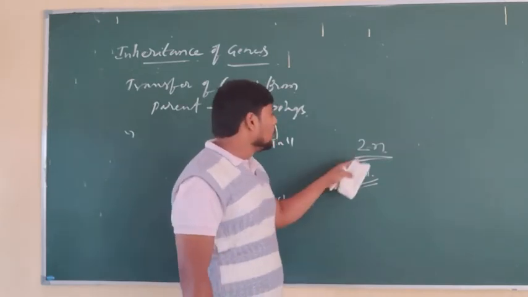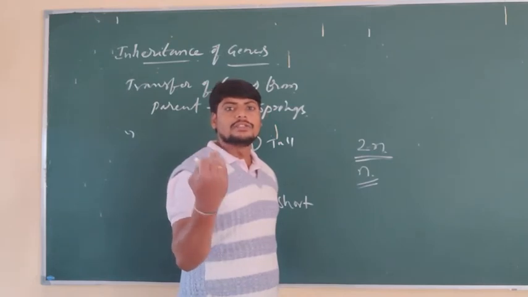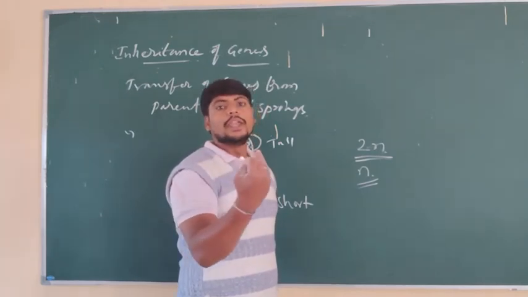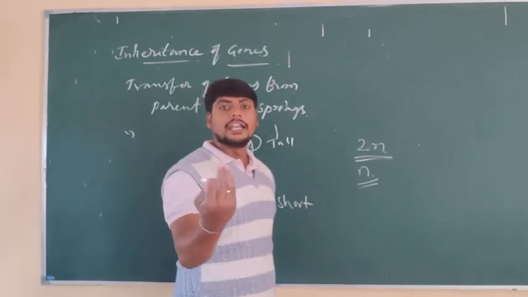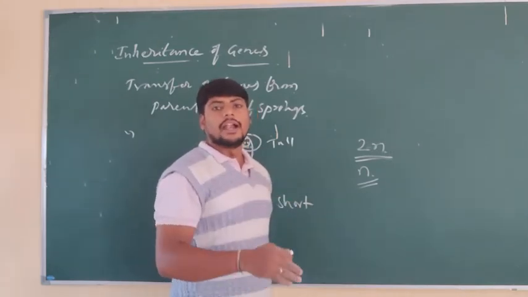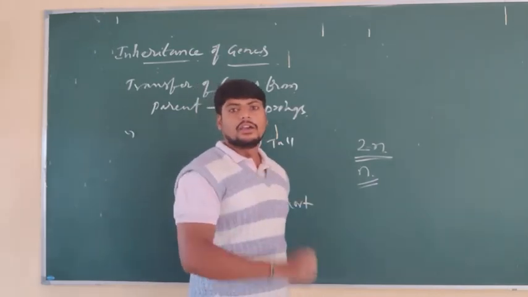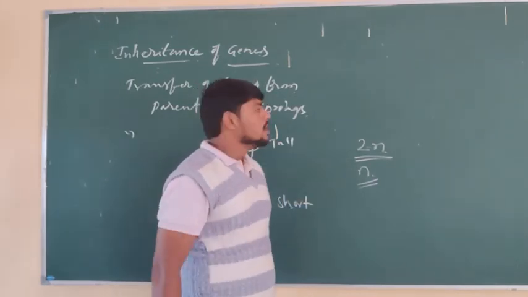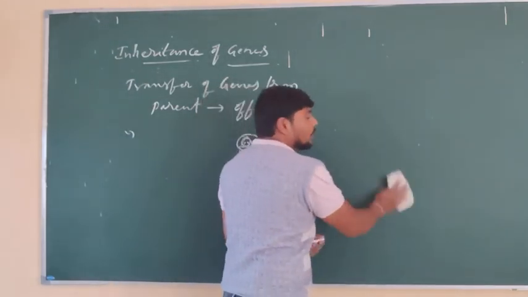The chromosome number found in the zygote should be in the 2n condition, that is, the diploid condition. If it is not in the diploid condition, the chromosomes do not segregate and do not get an equal number of chromosomes. That is important. Now, how are these genes functioning? That is what we have to see.